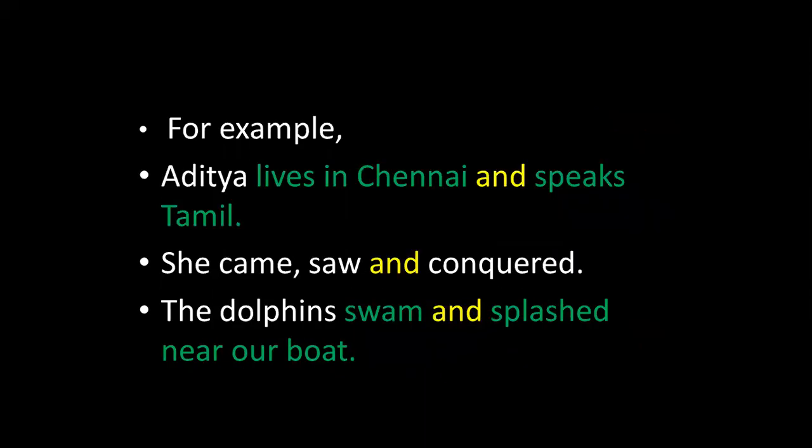For example, Aditya lives in Chennai and speaks Tamil. Aditya is the only subject in this. Lives in Chennai and speaks Tamil are the predicates, and they are joined by the conjunction and. She came, saw, and conquered. The subject is she; came, saw, and conquered are the predicates joined by and. The dolphin swam and splashed near our boat. Dolphin is the subject. Swam and splashed near our boat are the predicates, and they are joined by the conjunction and.